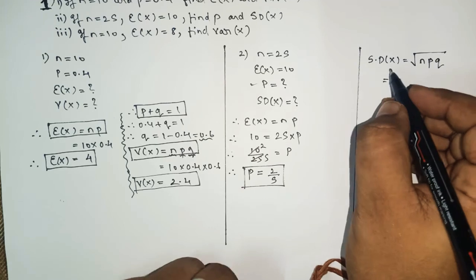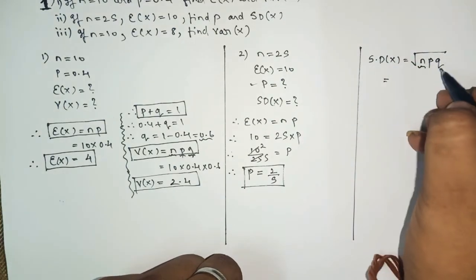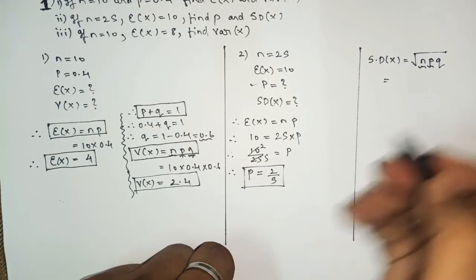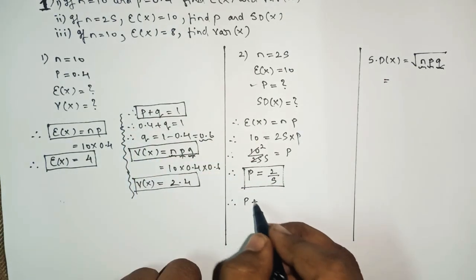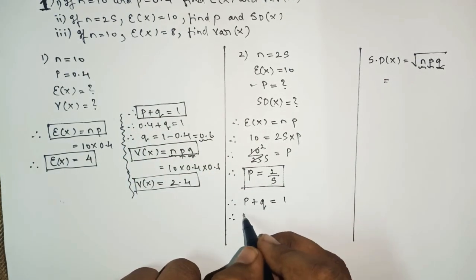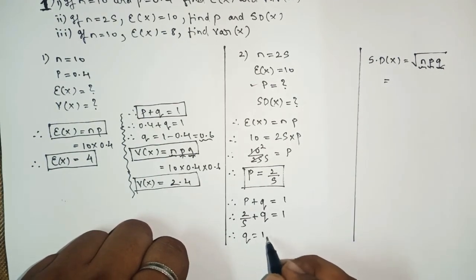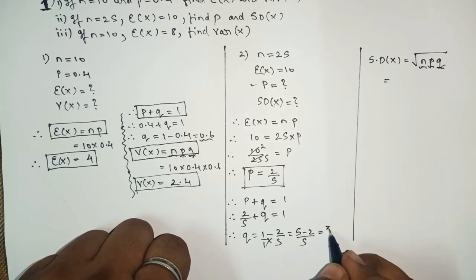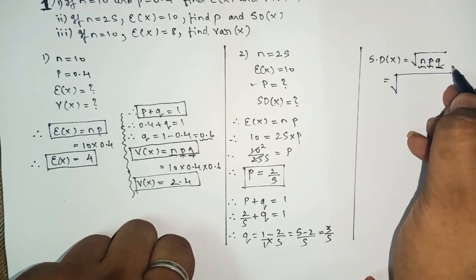So in simple language, to find the standard deviation of x we require the value of n, which is 25, and p, which is 2 upon 5. We have to find q. Again we'll apply the same formula, p plus q equals 1. So 2 upon 5 plus q equals 1. Therefore q equals 1 minus 2 upon 5, so 5 minus 2 upon 5, which equals 3 by 5.